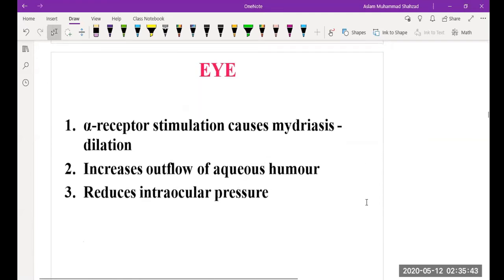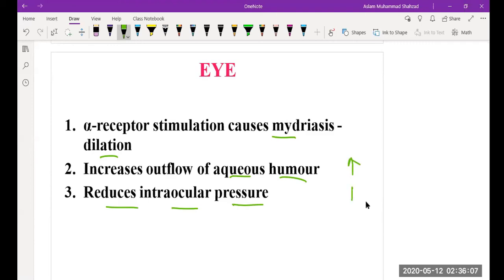When we take a look at the effect on the eye, alpha receptor stimulation causes the mydriasis effect, which is known as dilation, and it is also responsible for an increase of the outflow of the aqueous humor, and it is also responsible for reduction of intraocular pressure. When there is an increase of the aqueous humor outflow, the intraocular pressure decreases, so they work opposite to each other.